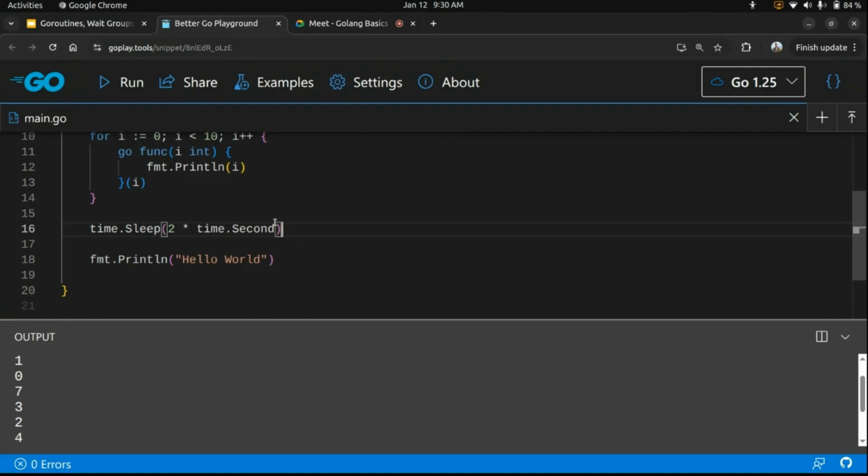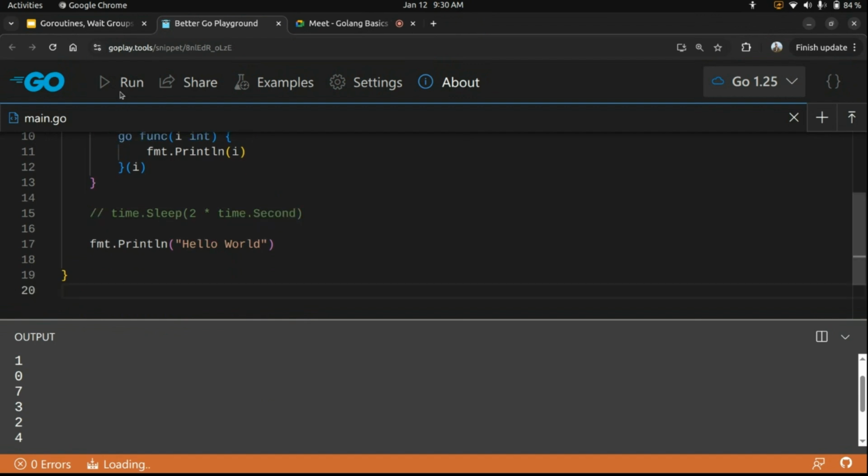So I'll comment out line number 16. Let's see what happens. This is a similar program. Yeah, it just printed hello world. So the child Go routines did not get a chance to execute. So I have used time.Sleep here. It's clear until then?